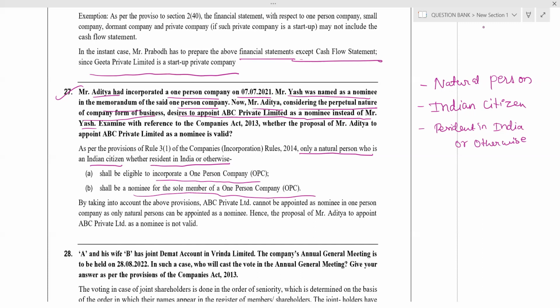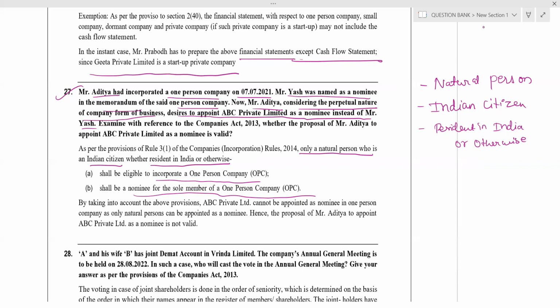Now, Yash is a natural person, Indian citizen, resident in India or otherwise. Let's assume he's a resident in India. Yes, appointment of Yash is valid. But appointment of ABC Private Limited as a nominee is not valid. Right. Now let's see the question.